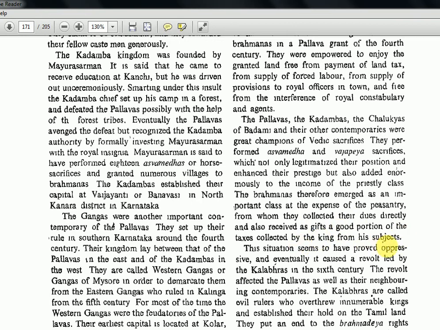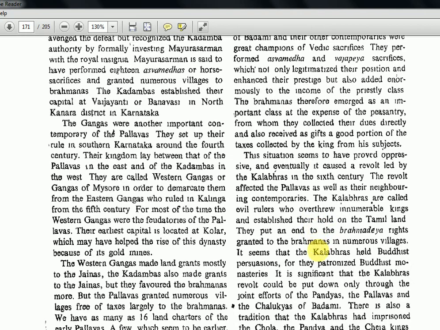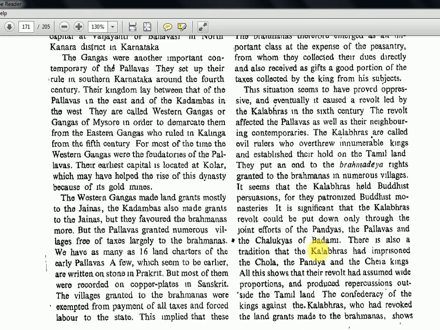So they are looting the peasantry, and they are charging the king also, because they will be doing these homas and all these unwanted sacrifices and rituals, which unfortunately still continue in India. They were charging money and looting people and leading a luxurious life. That is the story of Brahmanas in all kingdoms, every contemporary kingdom which you learned here. Now this situation seems to have proved oppressive, and eventually it caused a revolt led by the Kalabhras in the 6th century.